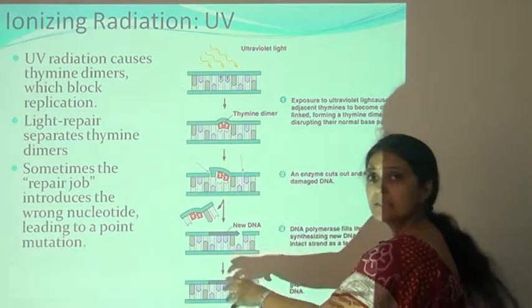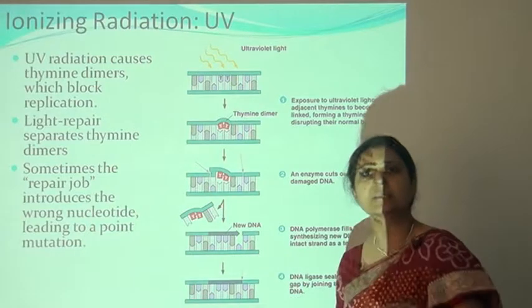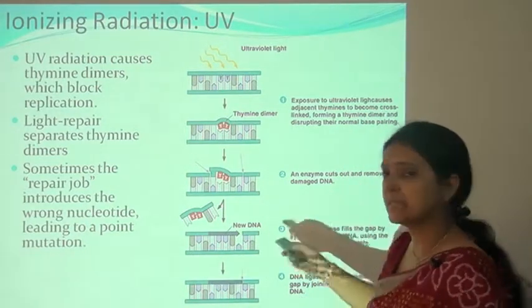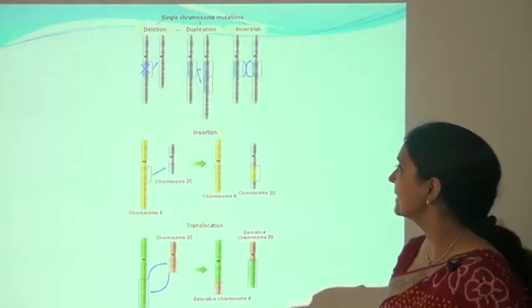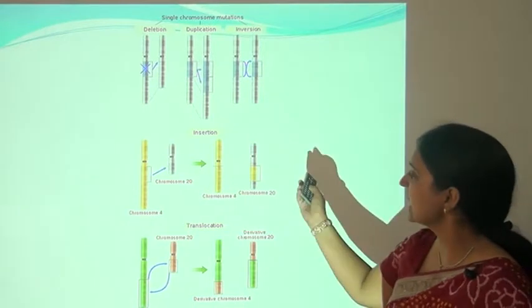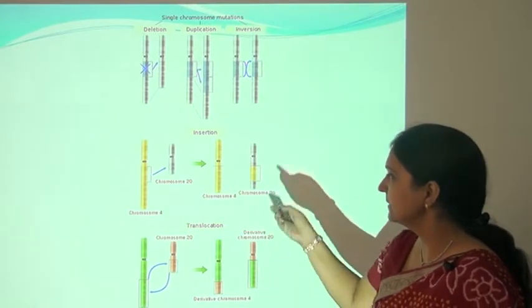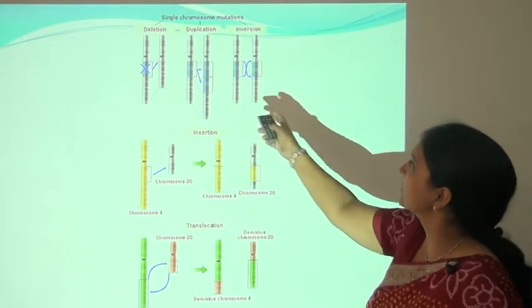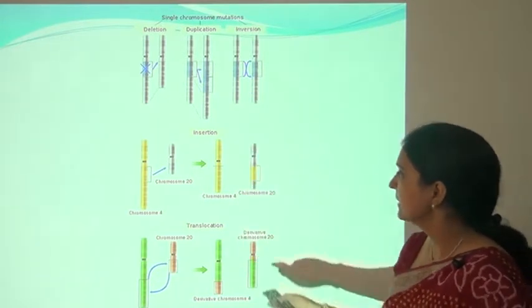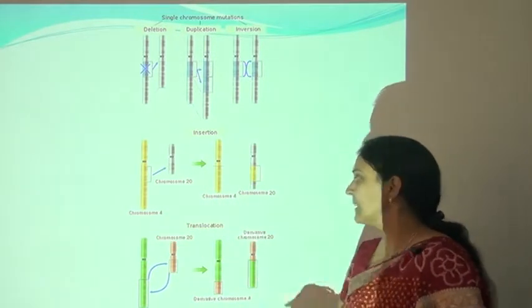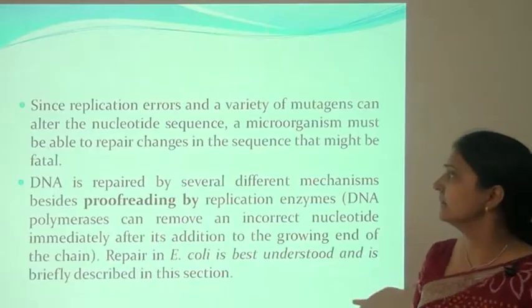So this mutation is automatically repaired by the bacteria's own system, using enzymes such as DNA polymerase and ligase. These are some figures of insertion, translocation and other mutations. Here you can see the deletion mutation, duplication, the inversion mutation, and the insertion mutation. So these are some translocation mutations.